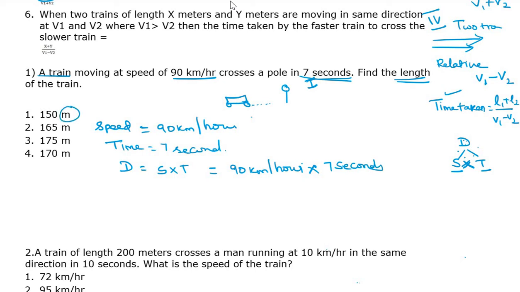Here the answer is in meters, so you have to convert kilometer per hour into meter per second. Meter per second is the small unit, so multiply by 5 by 18. So 90 into 5 by 18 into 7. 5 times 5 is 25, 25 into 7 is 175 meter. Answer is 175 meter. Come to the second question.